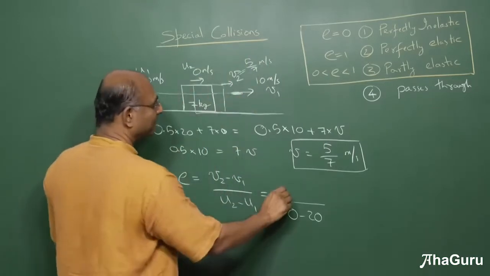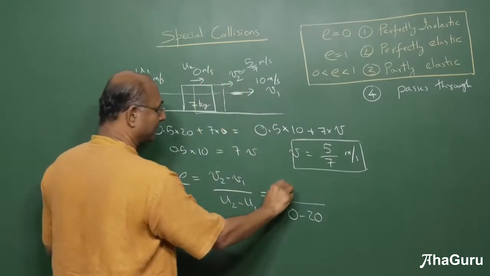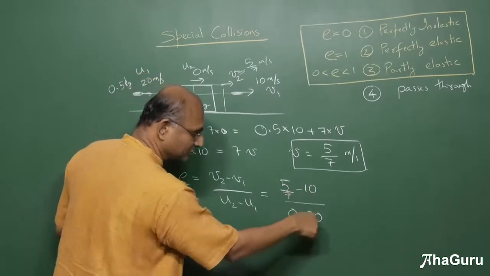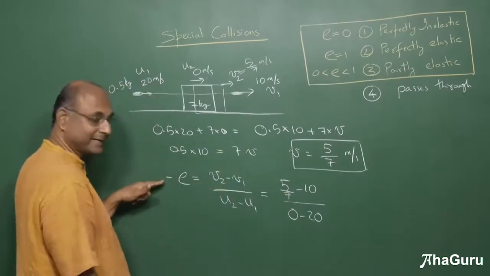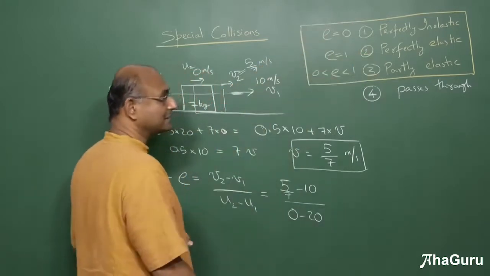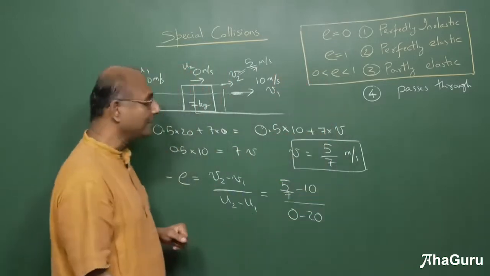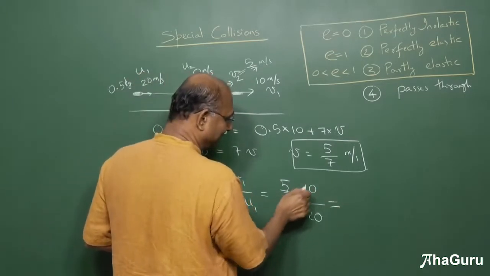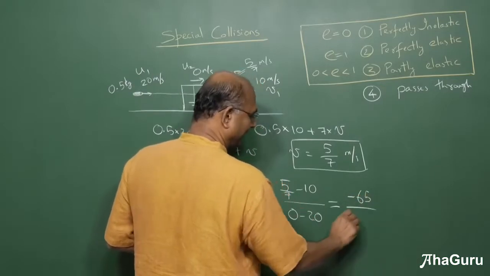So what is V1? V1 is 10. What is V2? 5 by 7. So here I must start with 5 by 7 minus 10. This is going to be a negative number, and the denominator is a negative number, so overall a positive number. So E will turn out to be negative because it's minus E. Okay, you never had E negative in any of these cases. So when something passes through, you will find that E is going to be negative. So is that idea clear? So let us calculate this. So this is minus 70. So 5 minus 70 is minus 65 by 7 into minus 20.